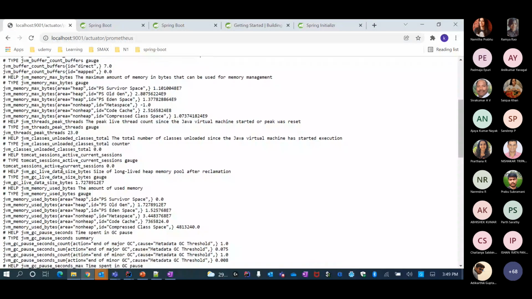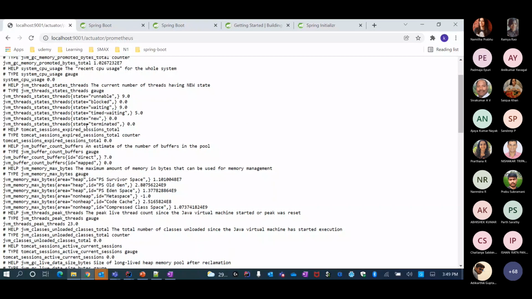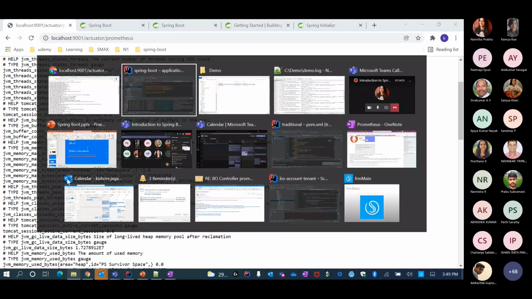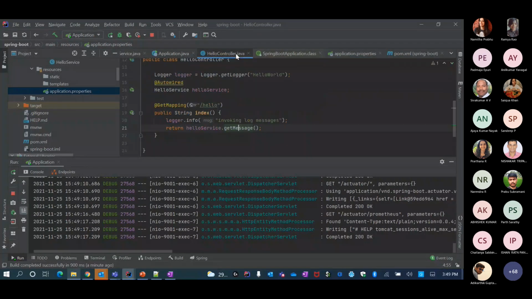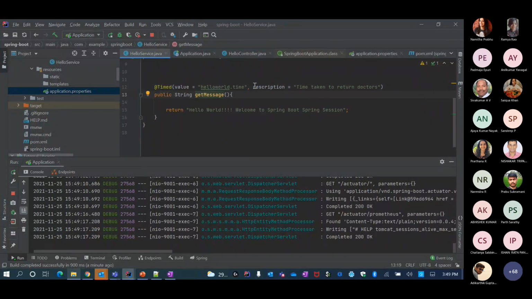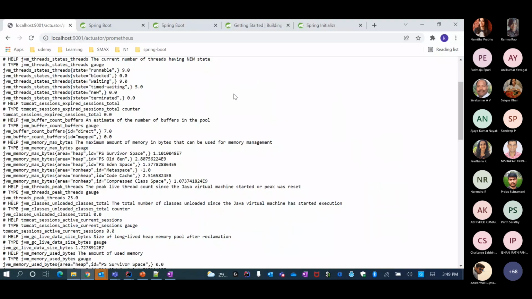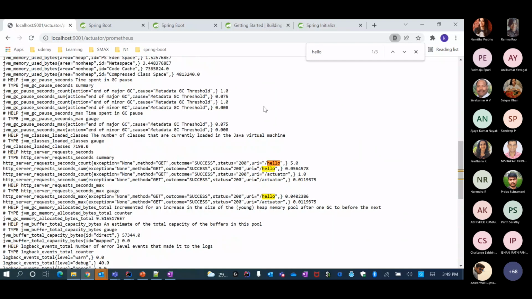Basically metrics related to your threads and thread states. And then I played around with this and tried to introduce my own. I just use the Timed annotation, which gives you the count of hits and the response time for this particular thing. So for the hello world, I invoked it, I think, not twice but 5 times, and this is the total time that it took in the 5 invocations.